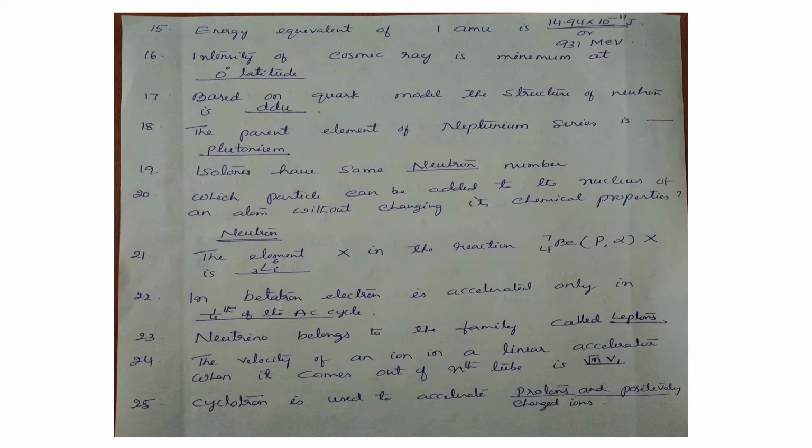Next one is, the parent element of the Neptunium series is plutonium. The Neptunium series starts from the element plutonium. Isotones have the same number of neutrons. Which particle can be added to the nucleus of an atom without changing its chemical property?